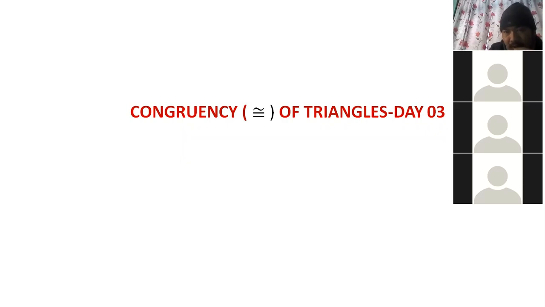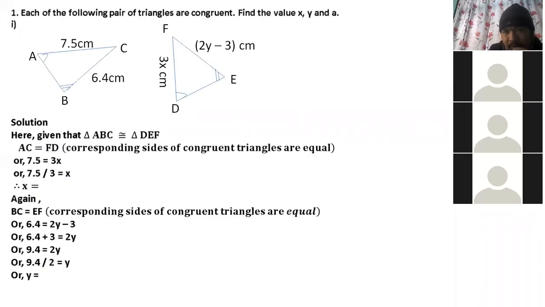Congruency of triangles. This is day 3. We'll have one more day on this topic. In this question, please look carefully. These two triangles are given already congruent. By which axiom, that is also not given. It is just told that these two triangles are congruent.